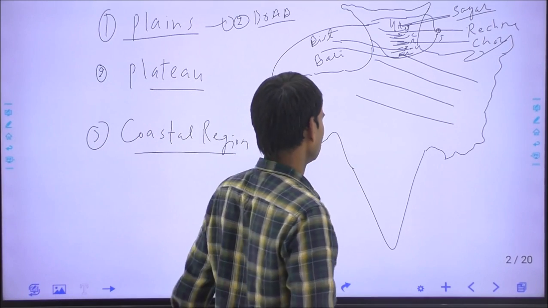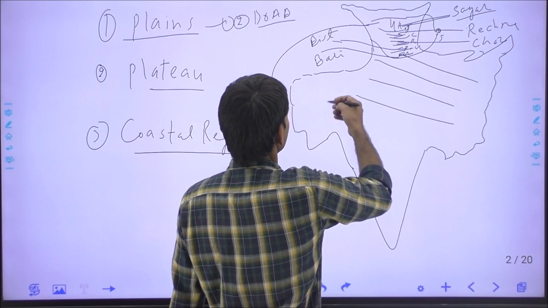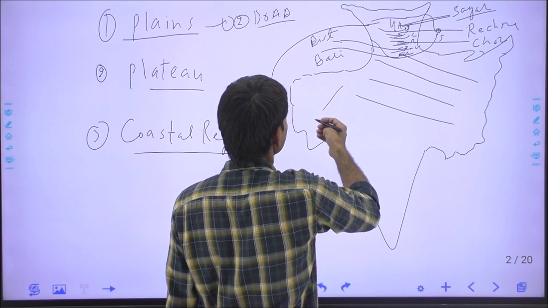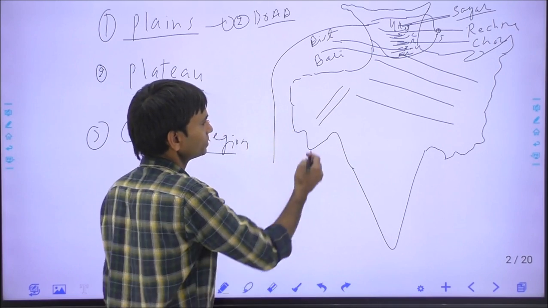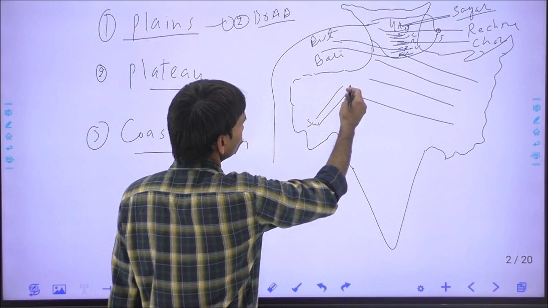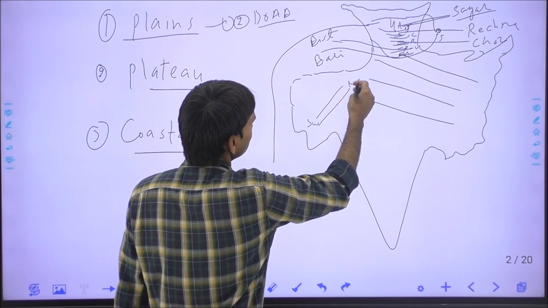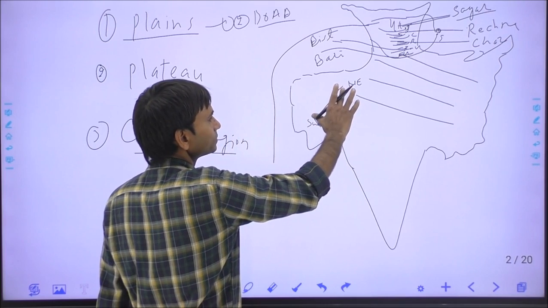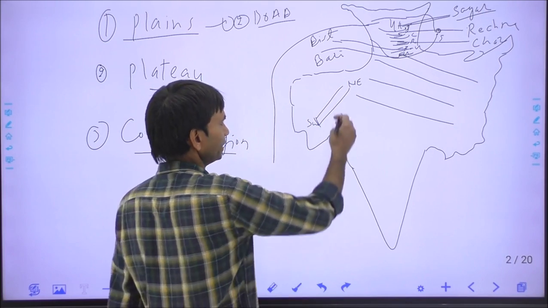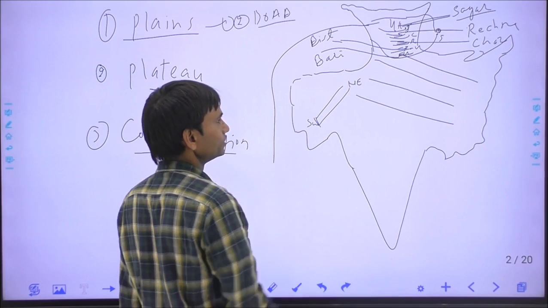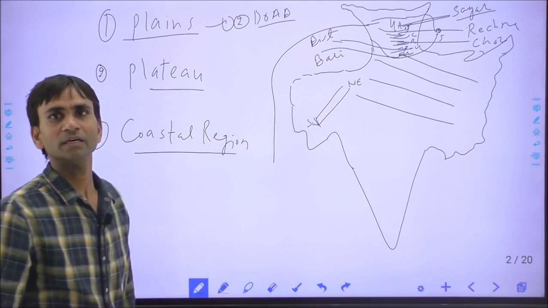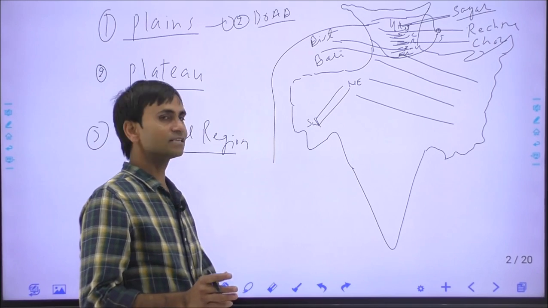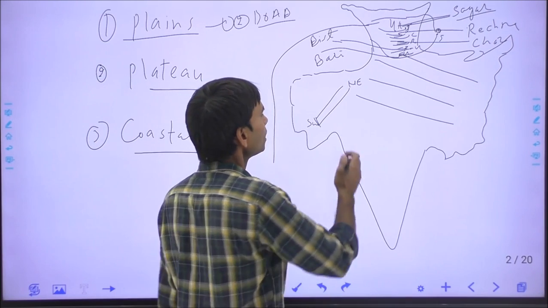We will include all the plateaus and mountains. This is the Aravalli mountain range, extended from southwest to the northeast, starting from the Gujarat and mainly extended in the Rajasthan and ended up to the Delhi. The President House is situated on the Raisina Hills. Raisina Hills is a part of Aravalli mountain.